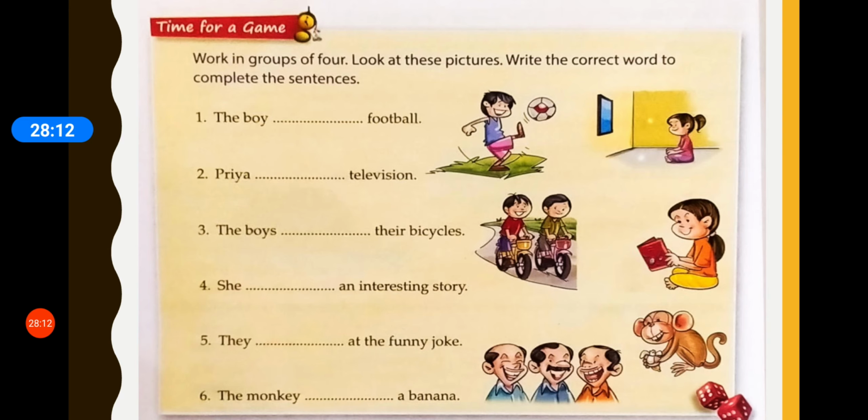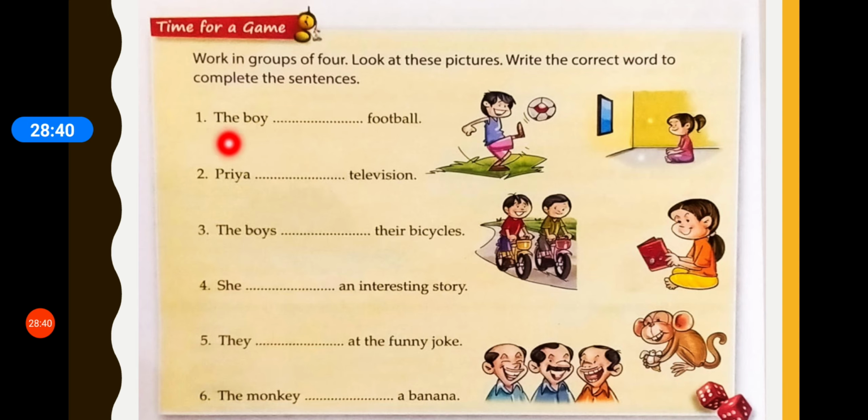Another simple exercise for you. Time for a game. Work in groups of 4. Children, this is given on page number 72 of your grammar book. It's not possible to work in groups of 4. You have to look at the pictures and write the correct word to complete the sentences. So, no need to work in groups of 4. You just have to do it on your own at your home. Don't rush away to meet your friends, okay?